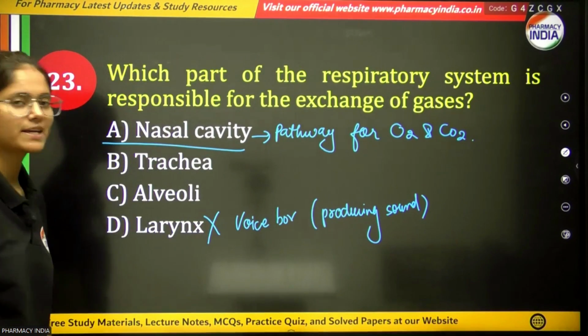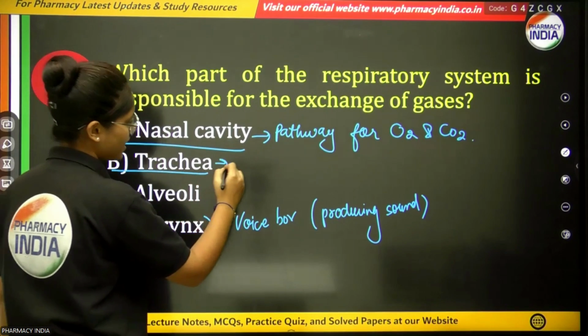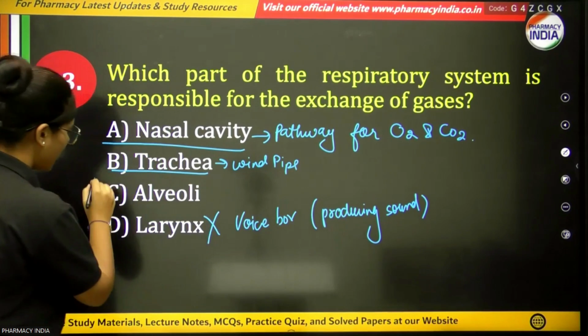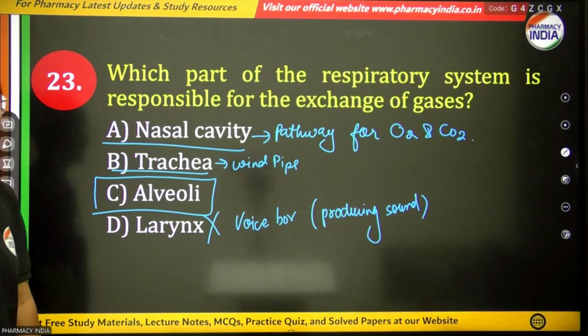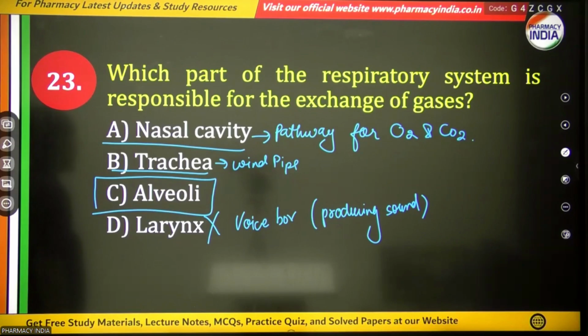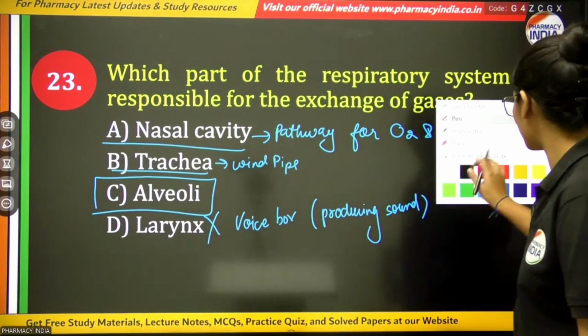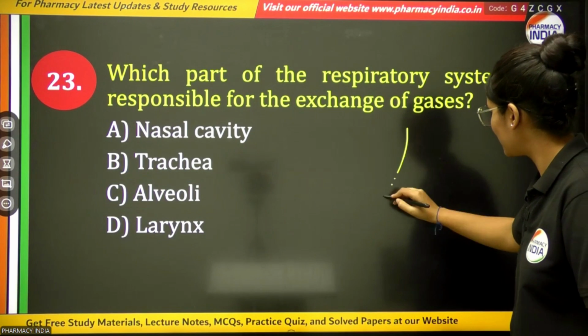Next is trachea. Trachea is the windpipe. And alveoli are balloon-like structures present at the terminal ends of tertiary bronchioles, like this.